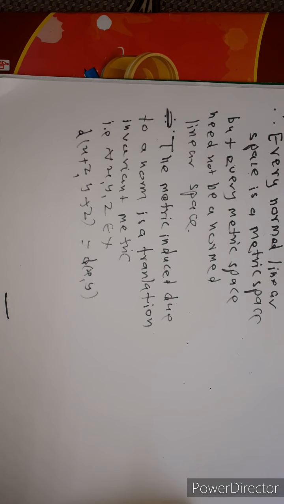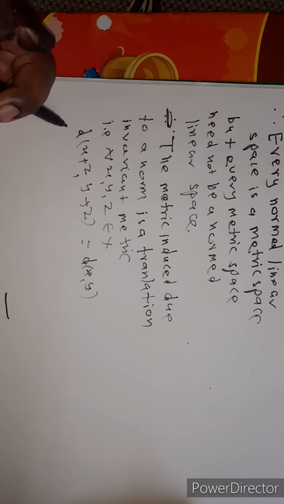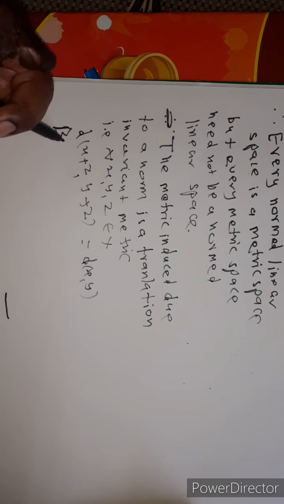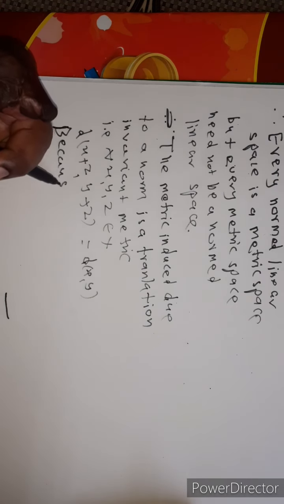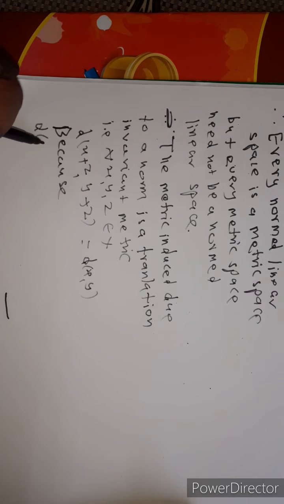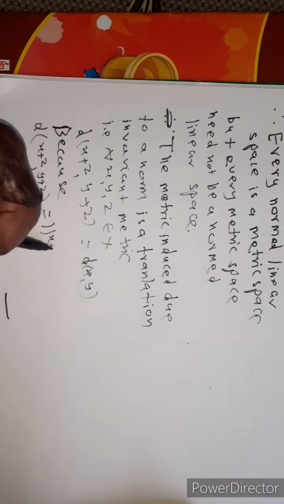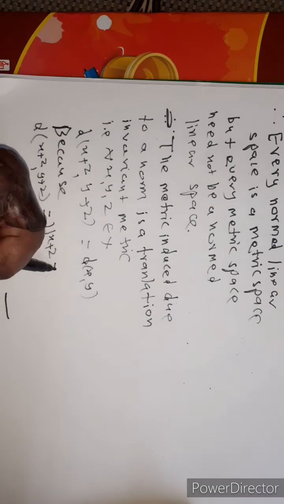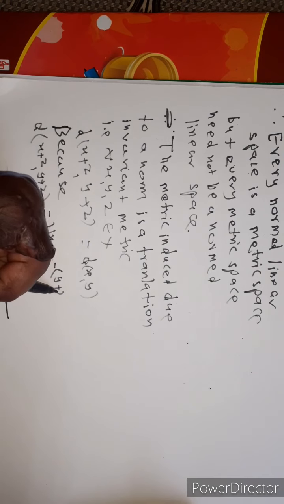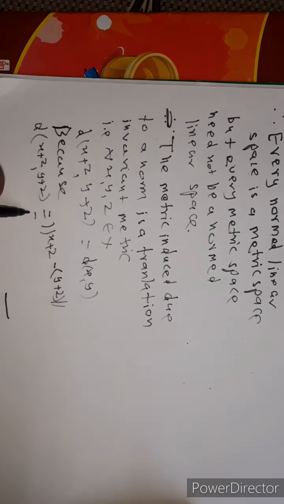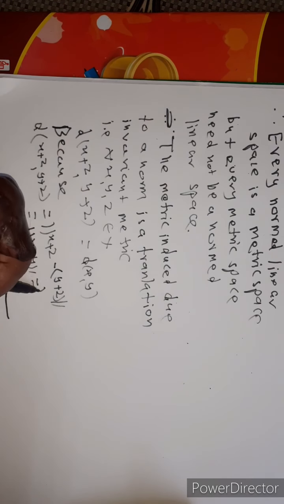Now every metric that is induced due to a norm is a translation invariant metric, because the distance between x plus z and y plus z is equal to the norm of (x plus z) minus (y plus z), which is equal to the norm of x minus y, which is equal to the distance between x and y.